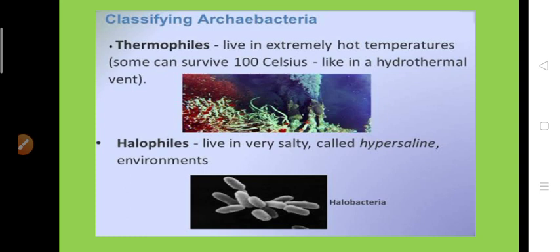Here we learned about archaebacteria habitat, morphology, types of archaebacteria, reproduction and economic importance of archaebacteria.